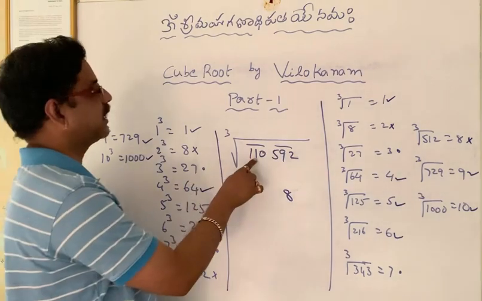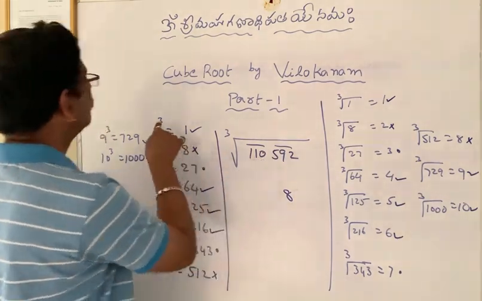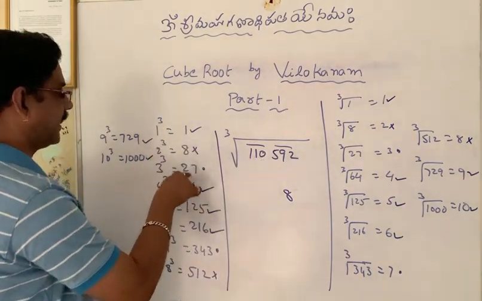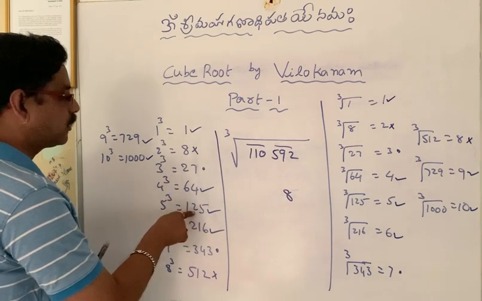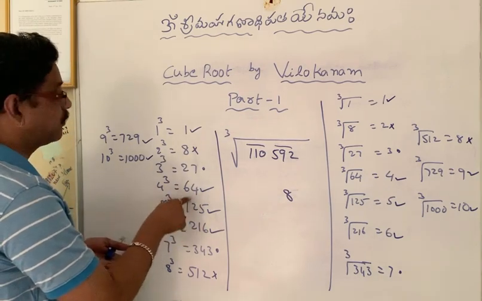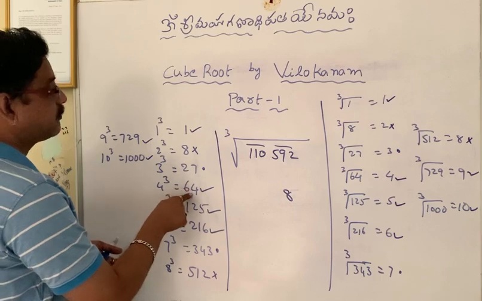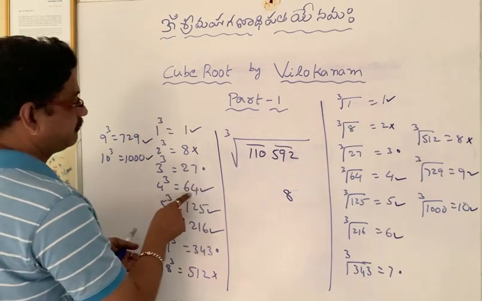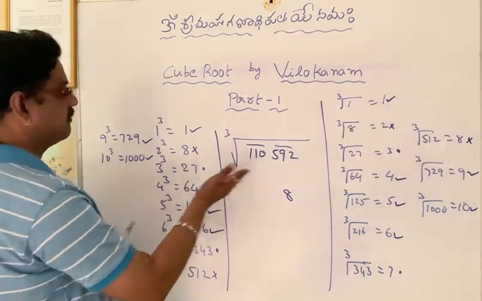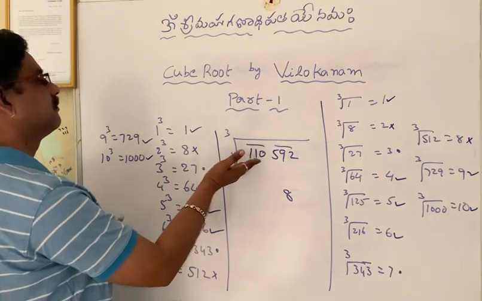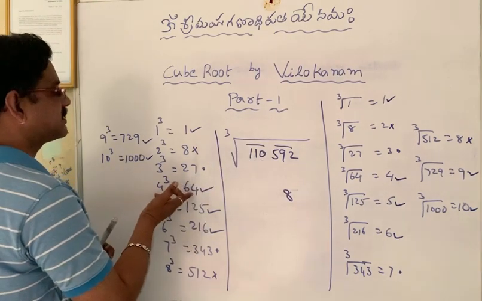Now how to find out the tens place? 110. The perfect cube near to 110 is 125, which is more than 110. So we have to take 64. Okay, don't say near, say less than 110. There is only one perfect cube less than 110 that is near, that is 64.